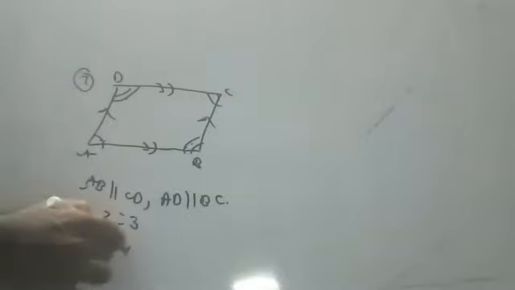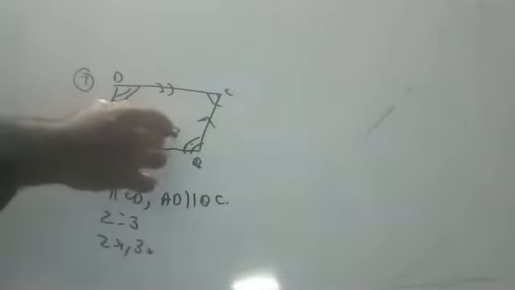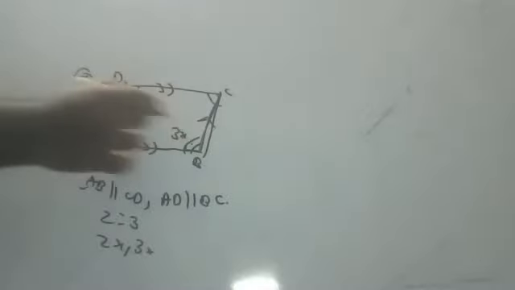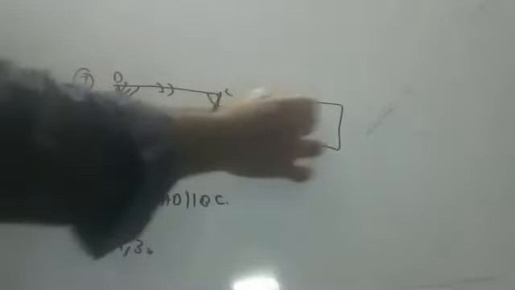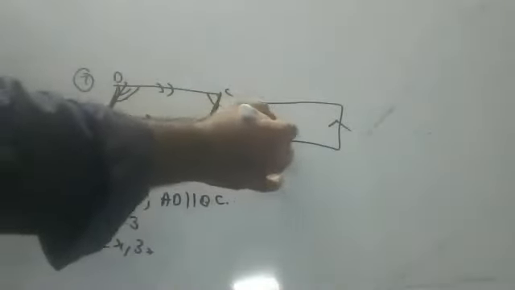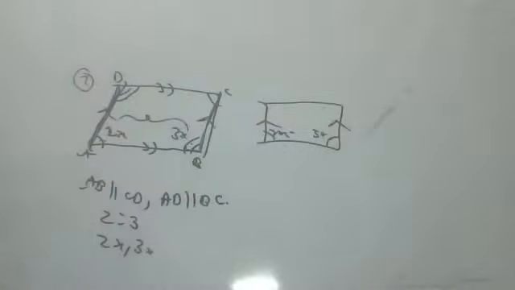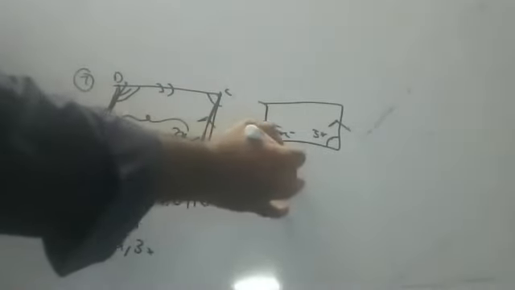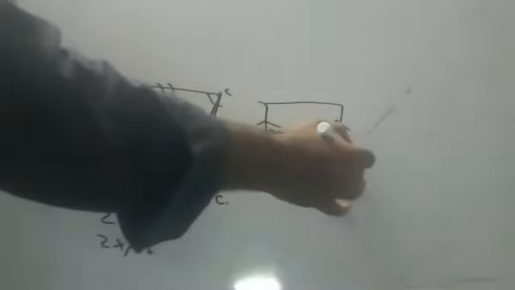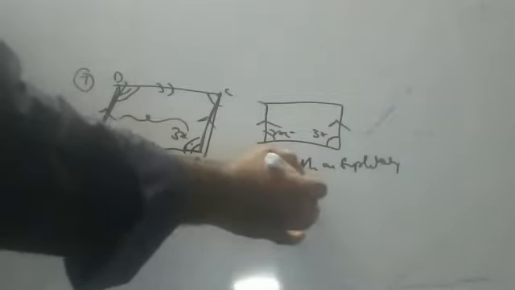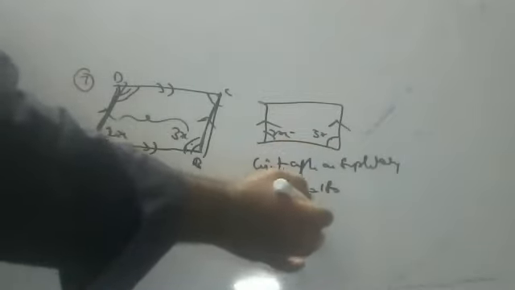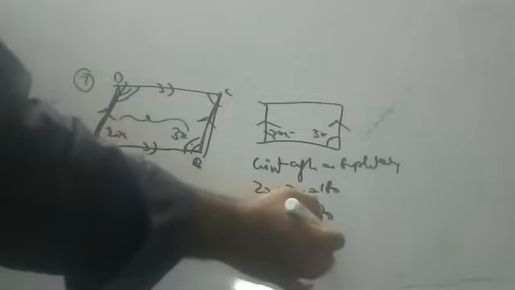2:3 means 2x and 3x. If I put this as 2x, this will be 3x. 2x and 3x are co-interior angles, because in between any parallel lines, these angles are called co-interior angles. In a parallelogram, opposite sides are parallel. Co-interior angles are supplementary. 2x plus 3x is equal to 180. 5x is equal to 180. x is equal to 36 degrees.